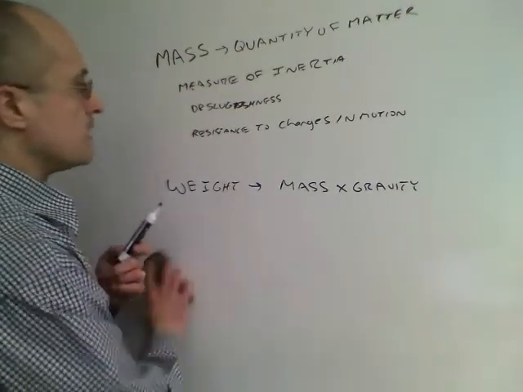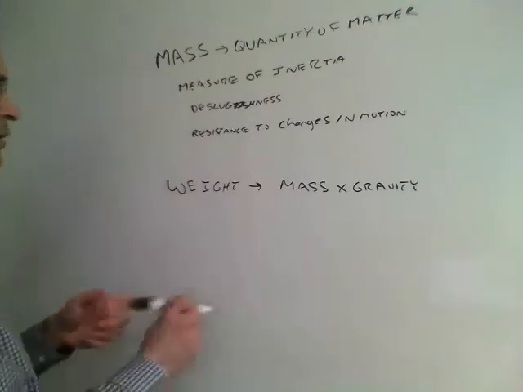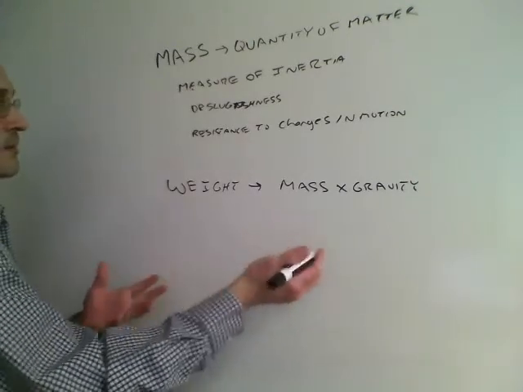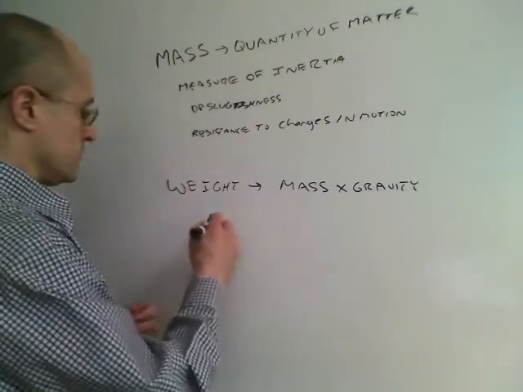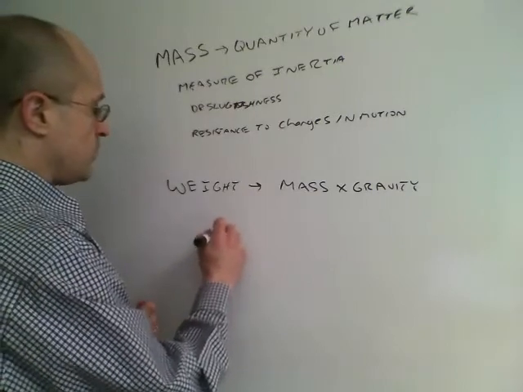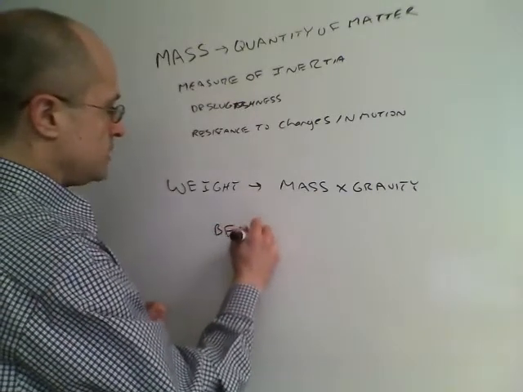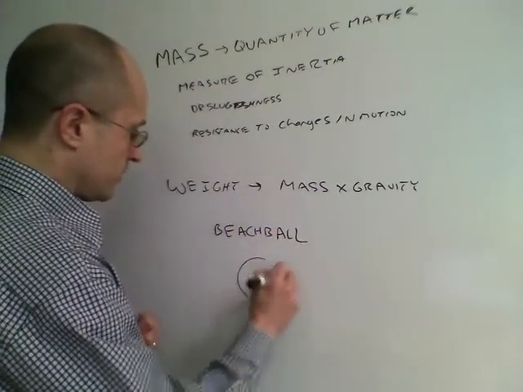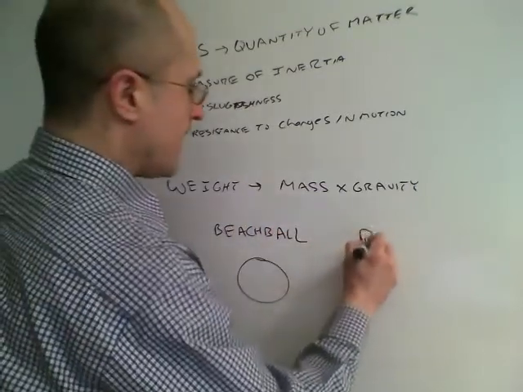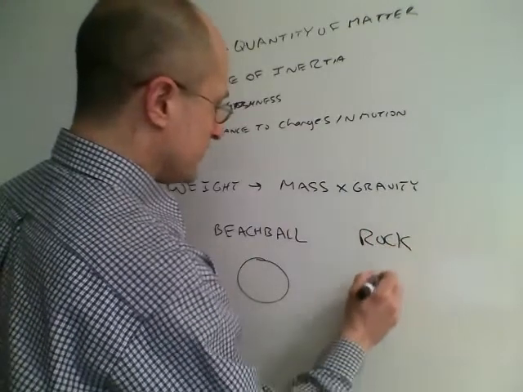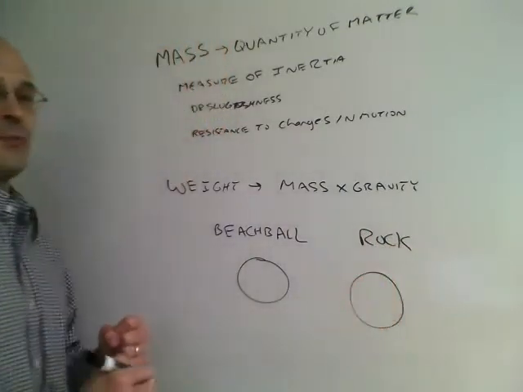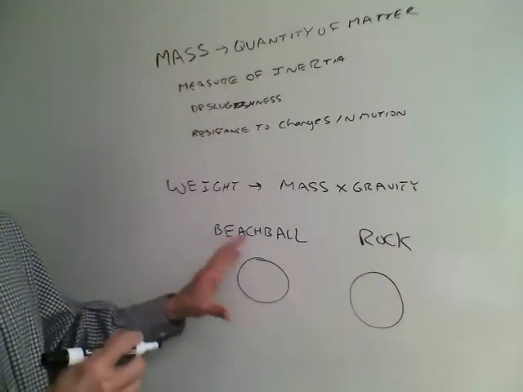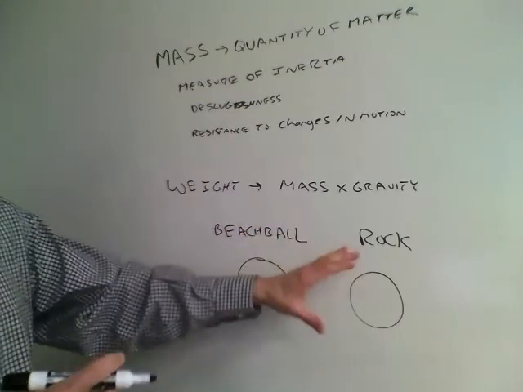You can think of another simple example. If I have a beach ball of a certain size, or I have a rock of the same size as the beach ball, which one is easier to move? The beach ball or the rock?